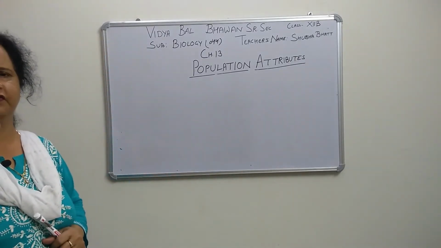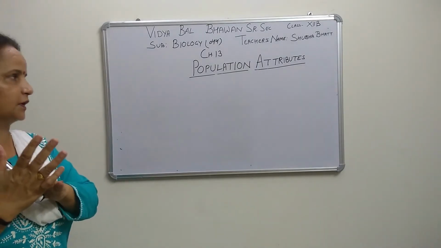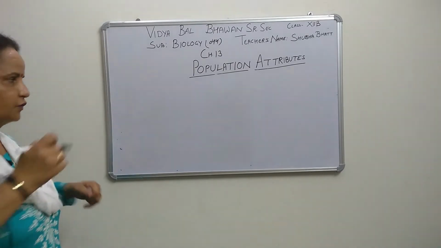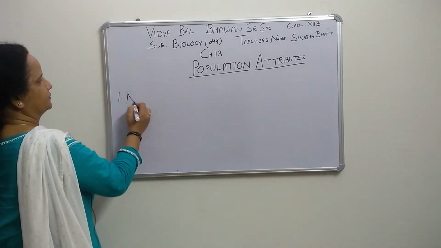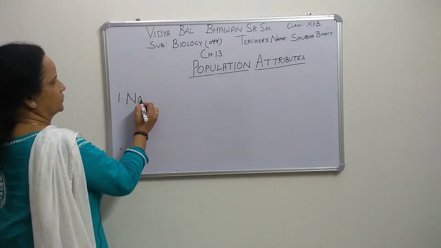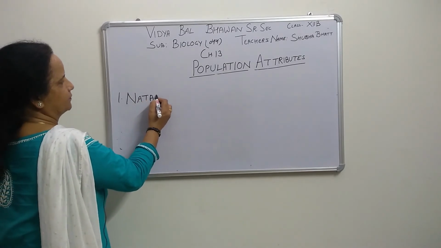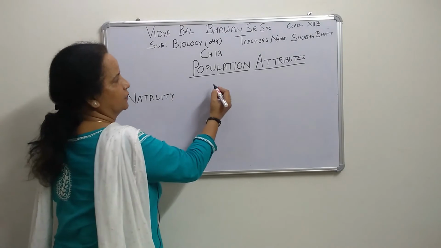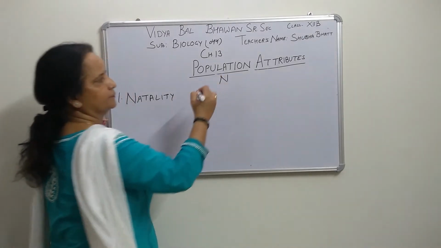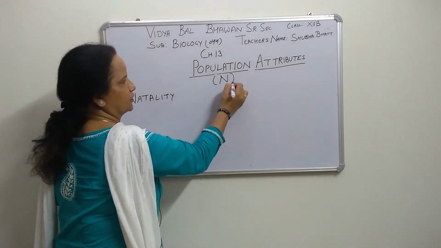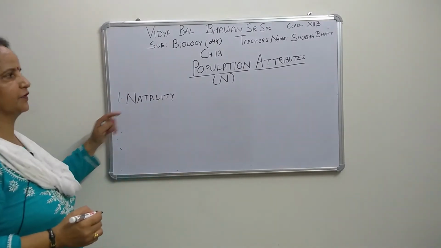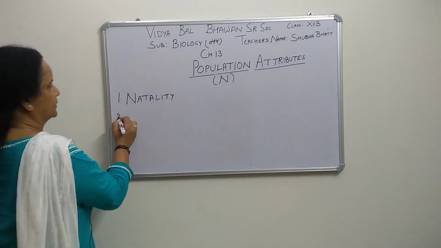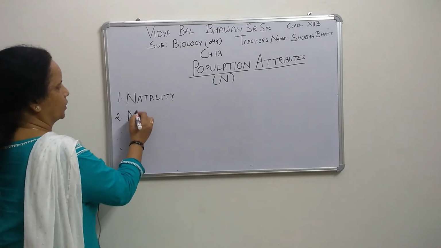So there are 4 terms which show the population growth. The first one is natality. And one more thing is the population density, which we represent by N. Population density, population size, we represent by capital N. So here, natality. The second one is mortality.